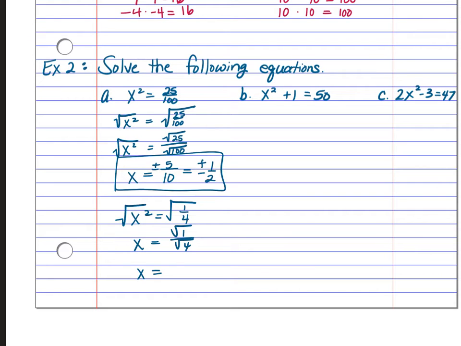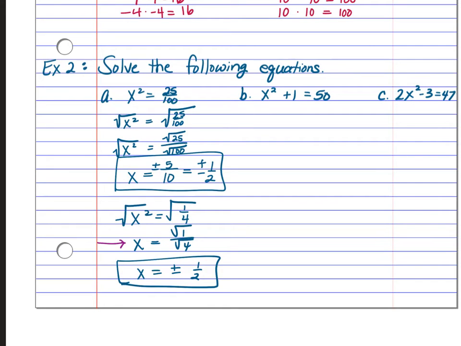Okay, so here we also would have gotten plus or minus 1/2. So there's a lot of different options here in solving this. If you're really good with fractions, some people could see that 1/2 times 1/2 would give you 1/4, and they wouldn't necessarily have to even worry about this step where they're separating those square roots.